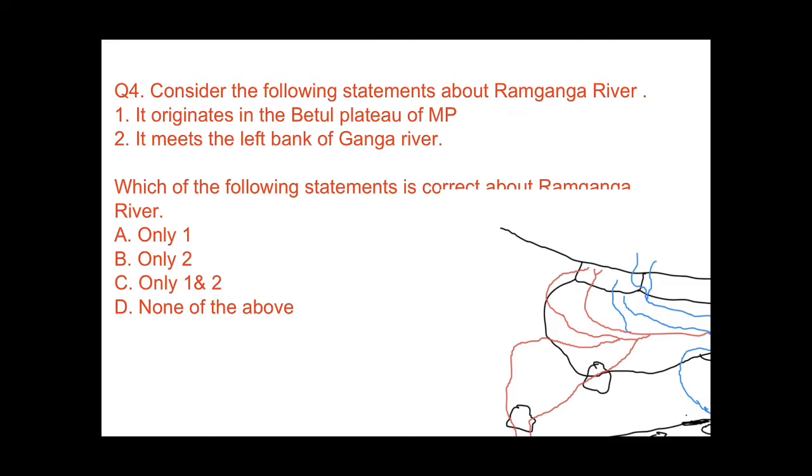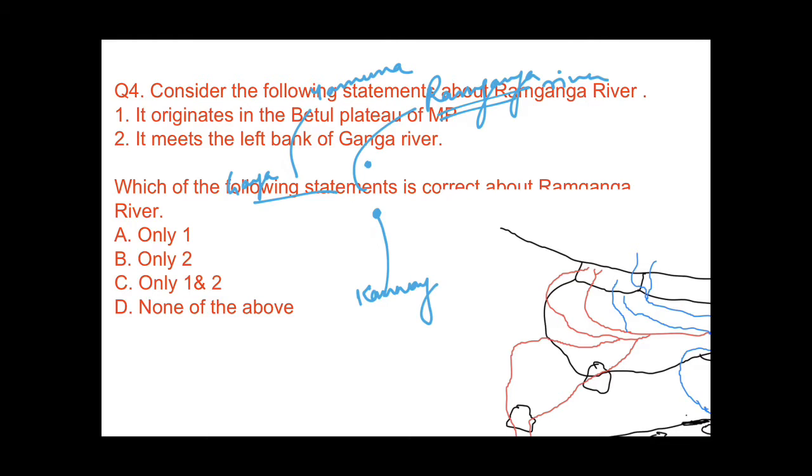So this is the Ganga river system. I'm just naming the things. This is Yamuna, as you remember. This is Ganga, and this one river was Ram Ganga. It is Ram Ganga river, and it originates from here in Uttarakhand in the middle Himalayas, and then it meets here in Kannauj. So now we see.